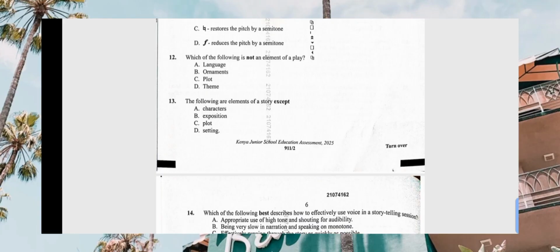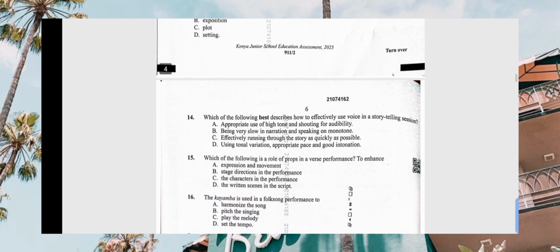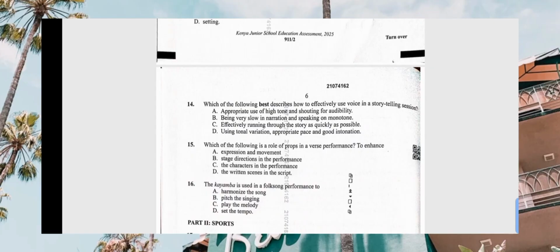Then number 13, the following are elements of a story except which one? We have characters, exposition, plot, and setting. So characters, plot, and setting are the elements of a story apart from exposition. Exposition is just the start or introduction where the story is supposed to begin.